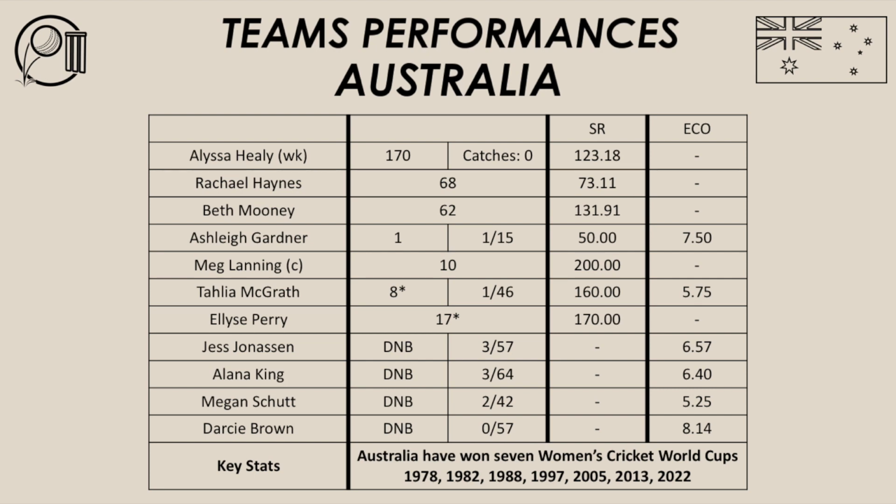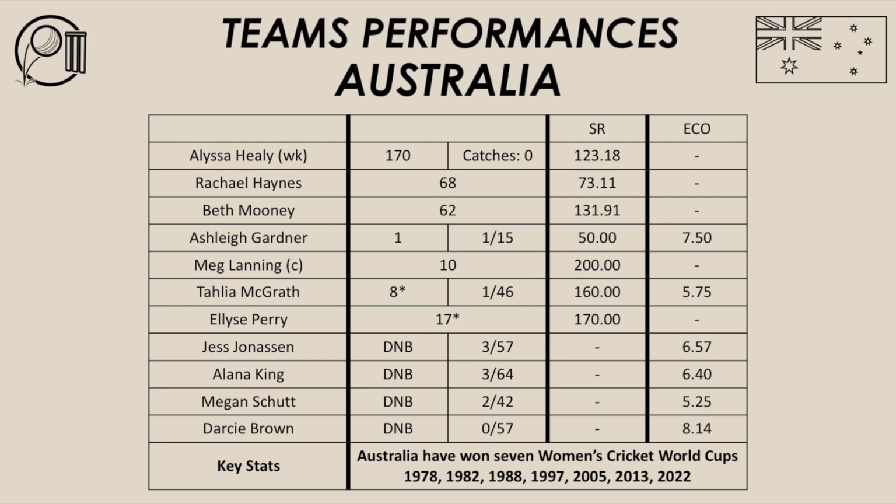They were able to support Alyssa Healy and give her the support in her 170. We'll talk about that in a minute. The other thing I liked about Australia's batting was they did everything right with the bat. They built partnerships, which they did, obviously with Healy and Haynes and Healy and Mooney, those two big partnerships of 150 plus. The top order got big scores. Alyssa Healy 170, then Haynes and Mooney got 68 and 62 when they batted.